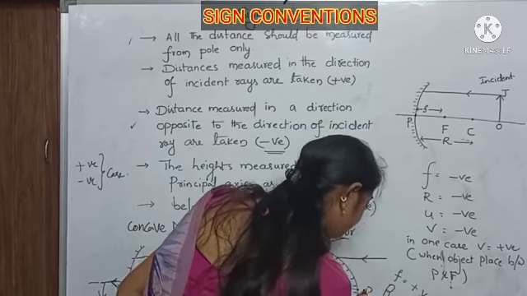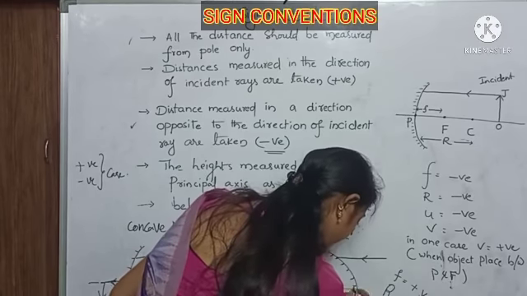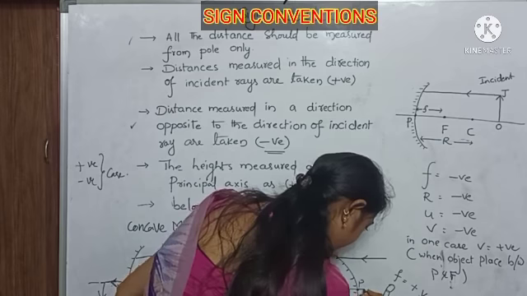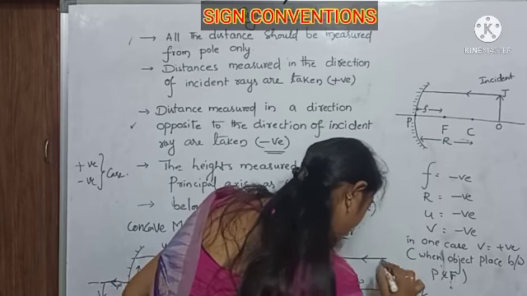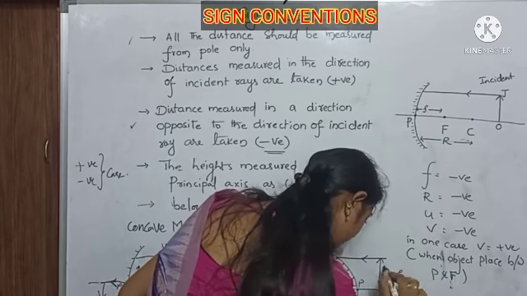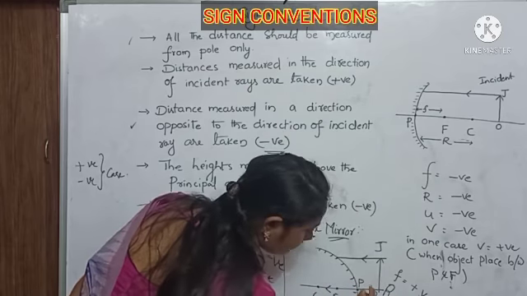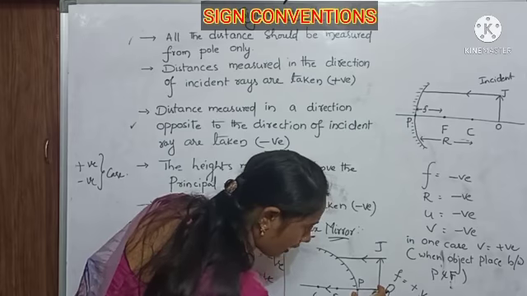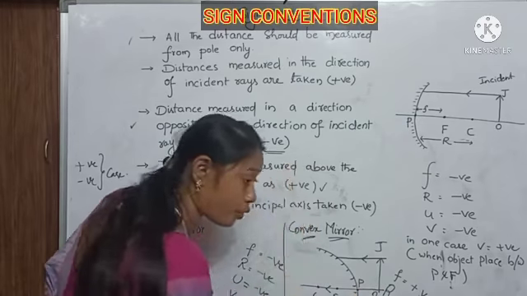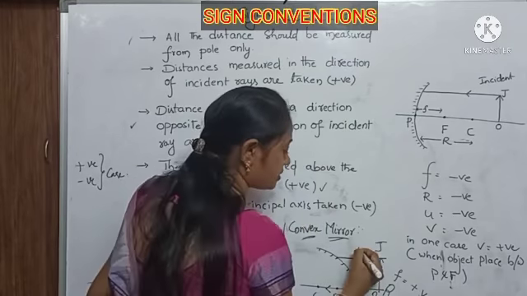Next, the object. I am placing an object here, OG. The distance from the pole to the object is the object distance.